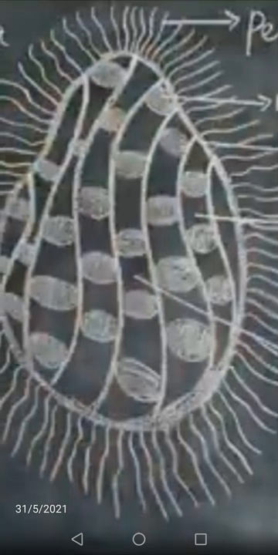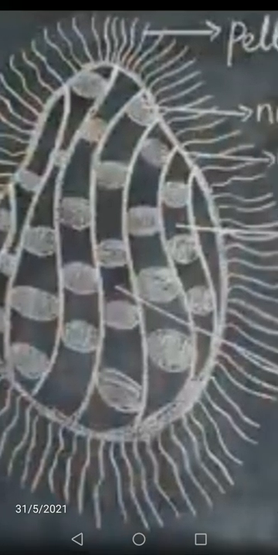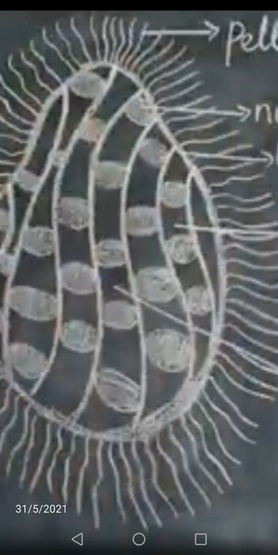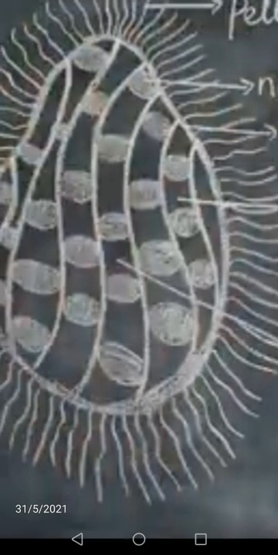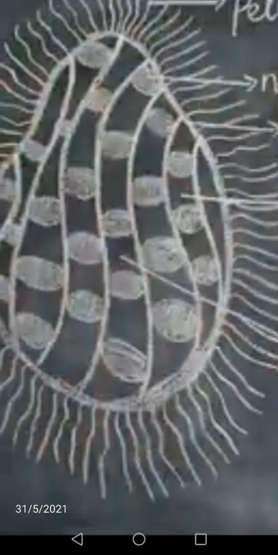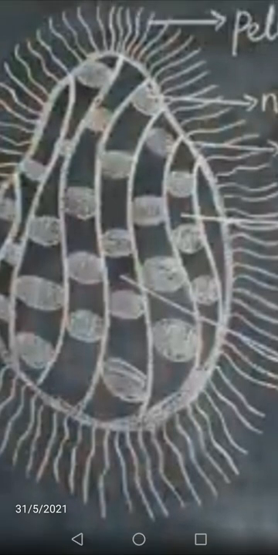The parent which is multinucleate produces young ones as multinucleated daughter individuals. That is what we call plasmotomy. Again, plasmotomy is the division of a multinucleated parent into many multinucleate daughter individuals with the division of nuclei. That is plasmotomy.